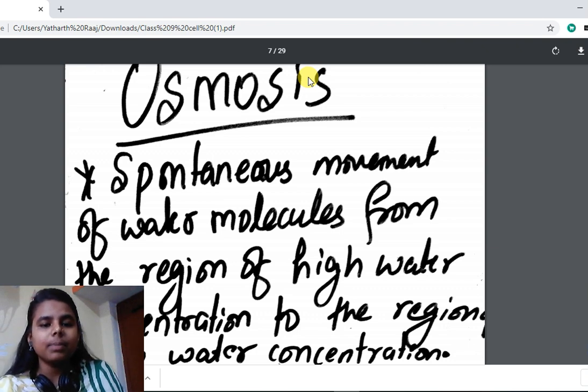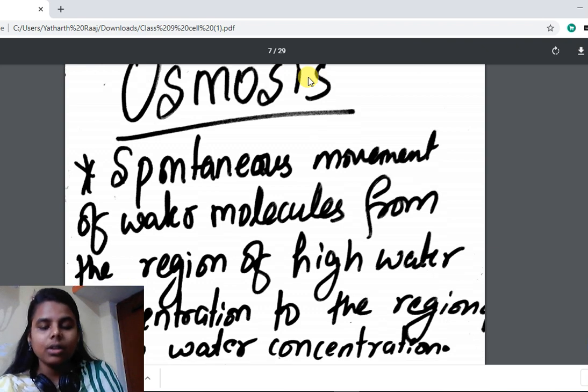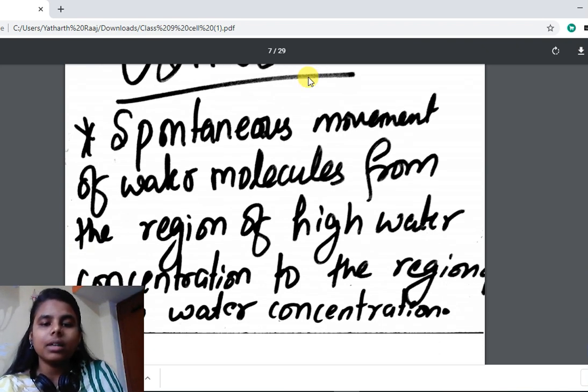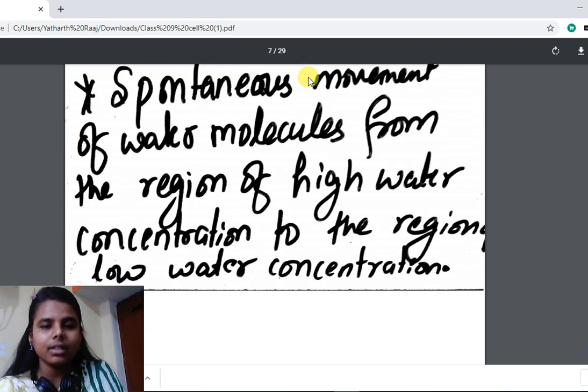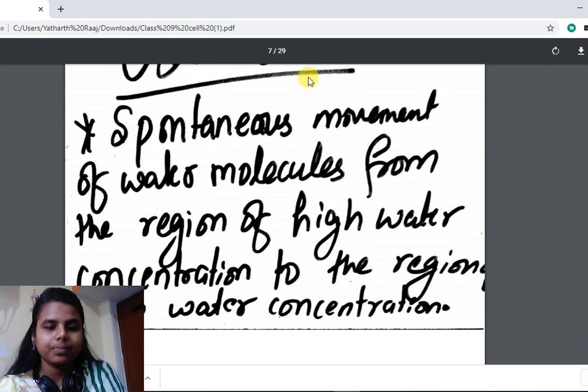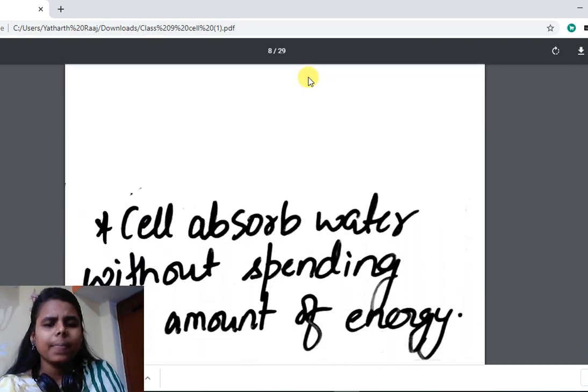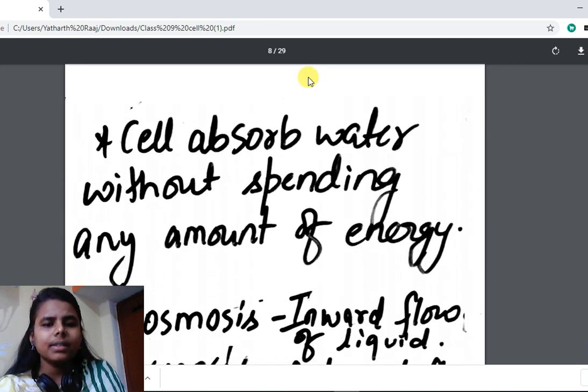But osmosis is particularly the movement of water molecules from a region of higher water concentration, meaning from where water is more, to the cell where concentration is less. So spontaneous movement of water molecules from a region of higher concentration to a region of lower concentration is called osmosis. So osmosis, what happens? Cell absorbs or loses water.